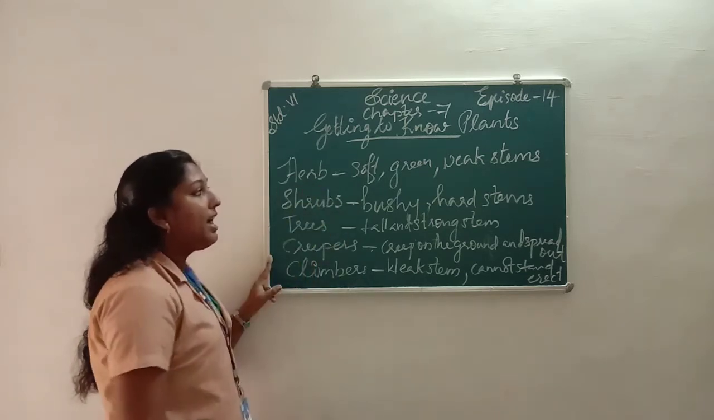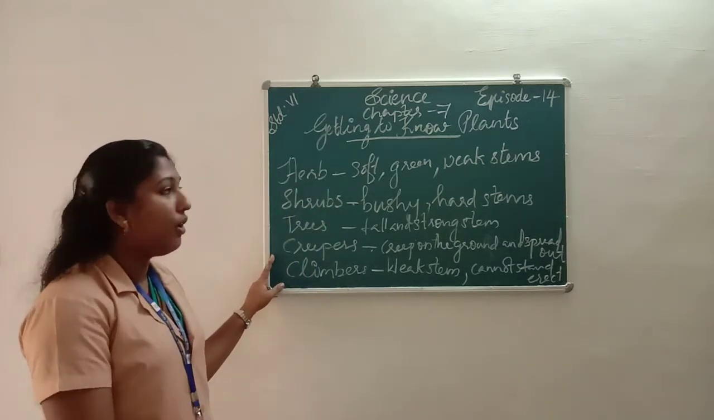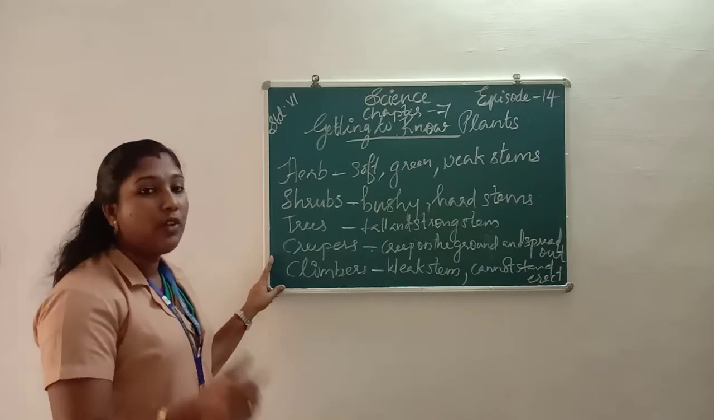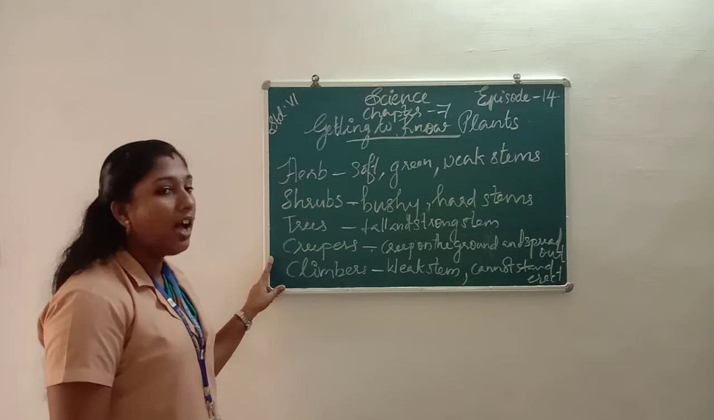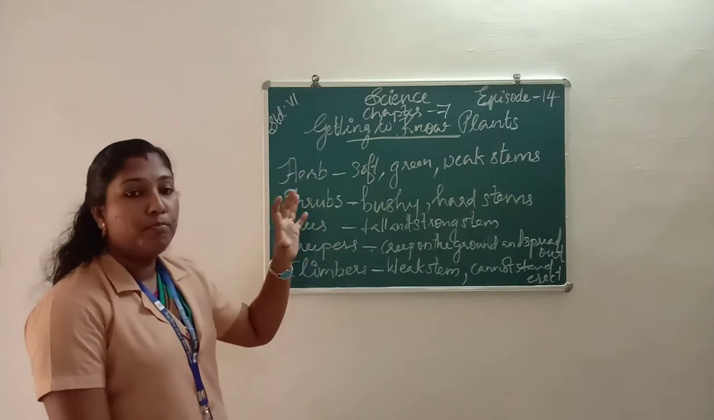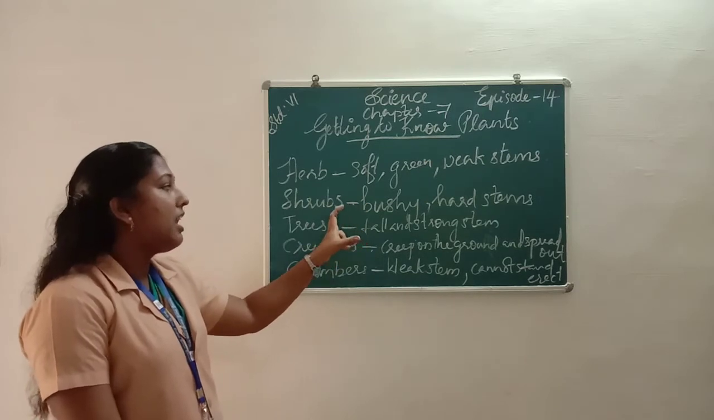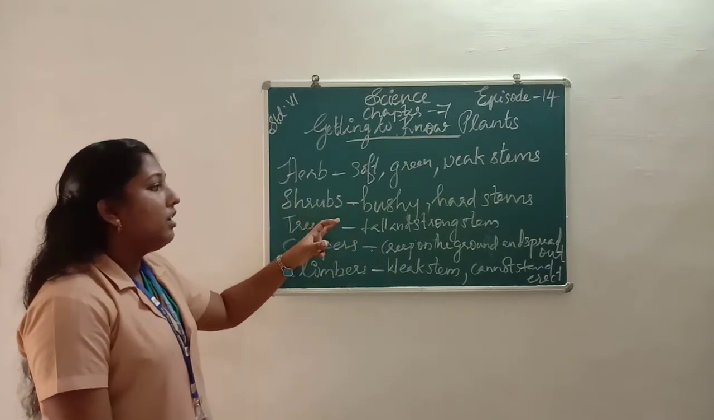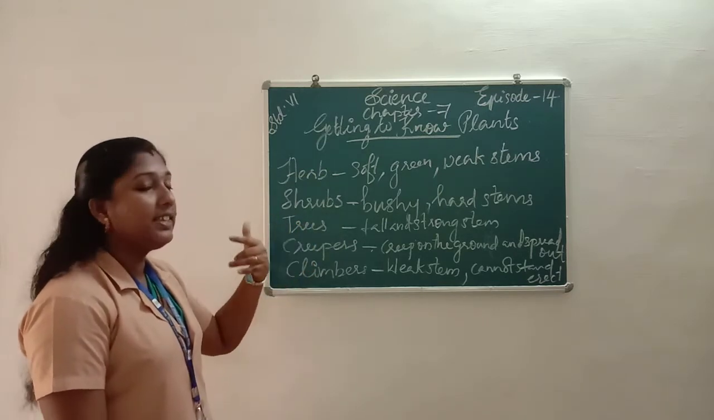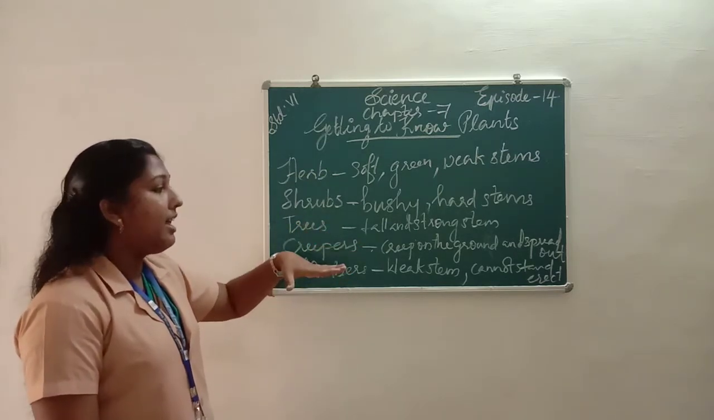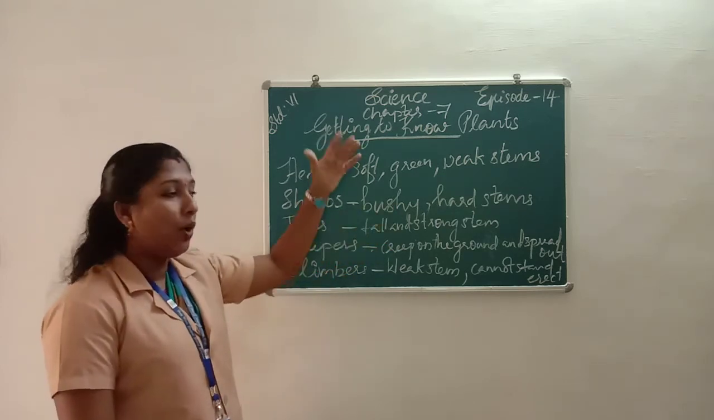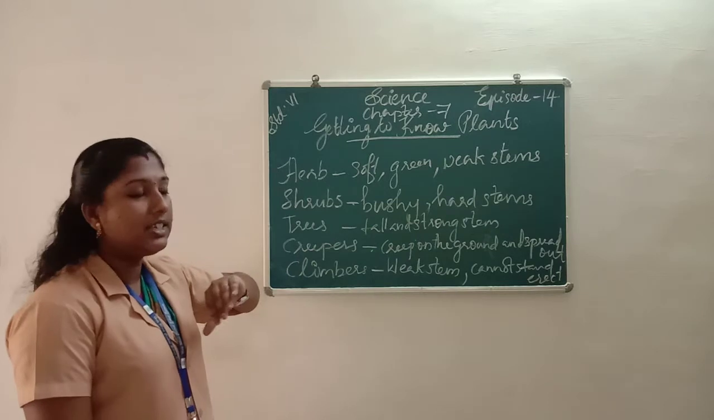Herbs are the plants which are soft and green in color, and the stems of herbs are weak. Then we learn about shrubs. The shrub is bushy and its stems are hard, so the stems are harder than the herb. Then we learn about trees. The trees are tall and have a strong stem.